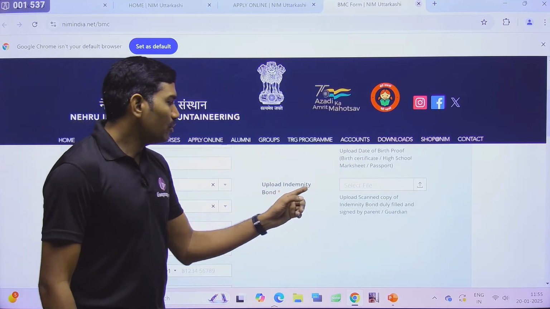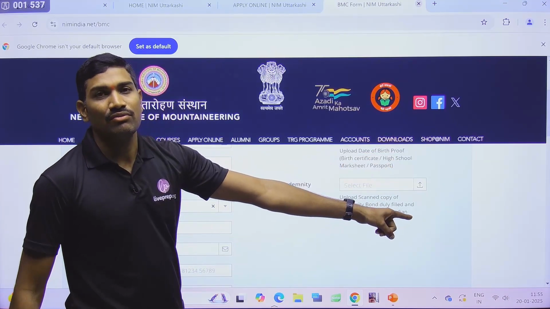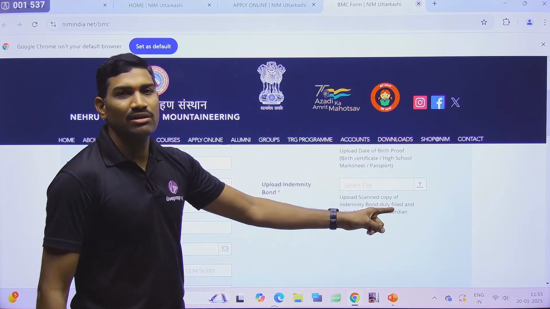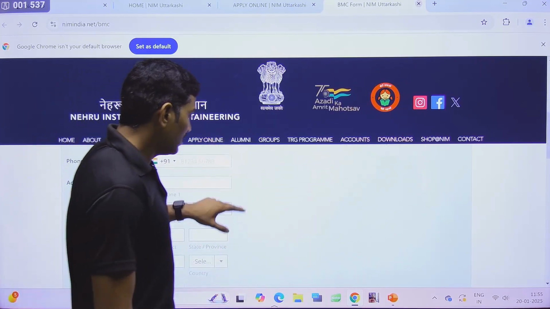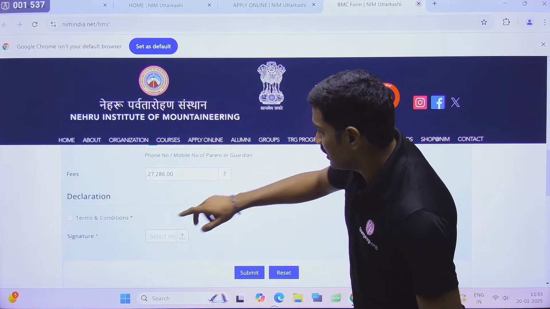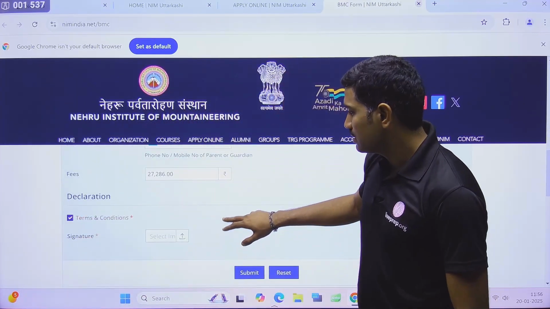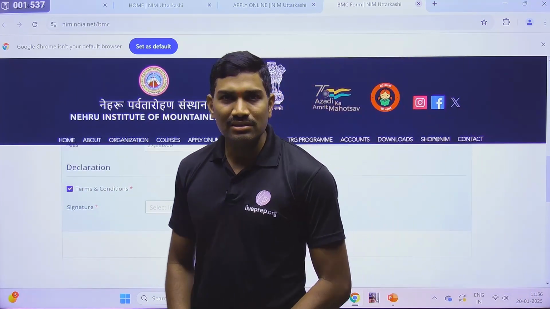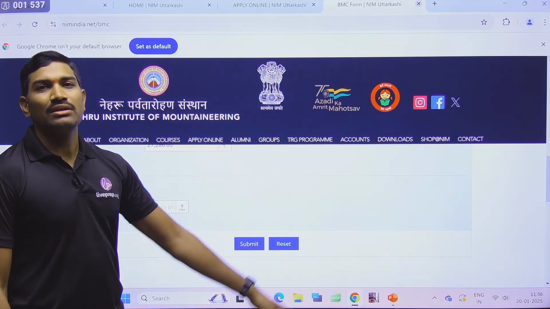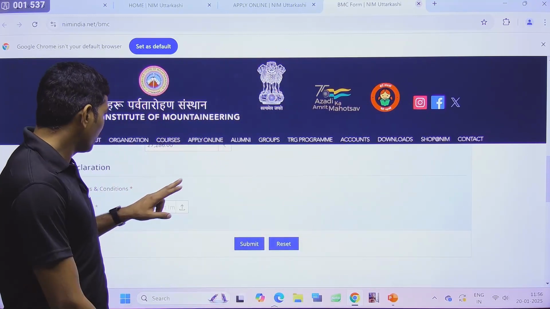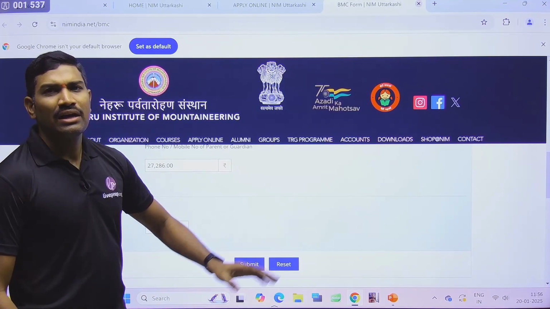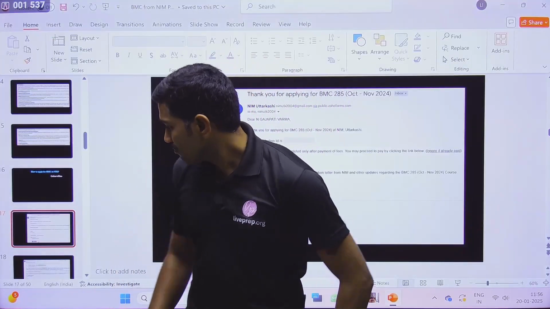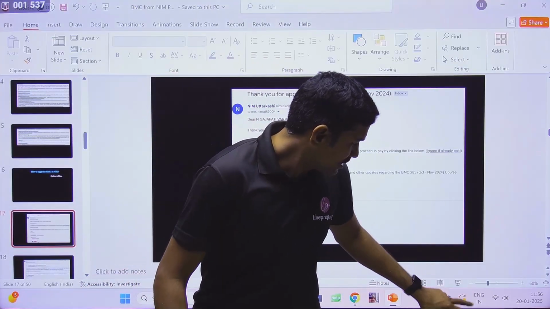Okay, next one. Upload the indemnity bond. Already I told you, under the downloads, we got that indemnity bond. Fill that in, scan it, and upload that here. Clear? That's it. With this one over, come to this declaration. Here tick the terms and conditions, upload your signature, and then submit. With this, it will direct you to the payment gateway. In that payment gateway, you need to pay this amount. Okay, and then you will get the confirmation. Clear? With this, the online process is completed. Clear? Now let us come to the next point.